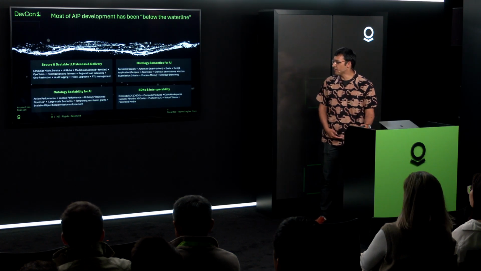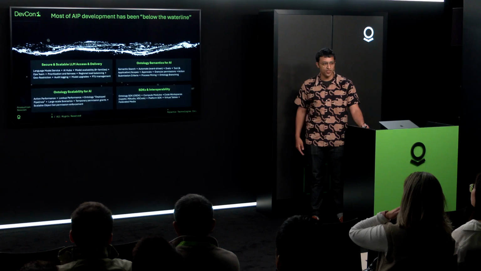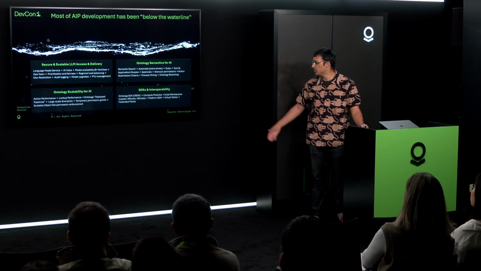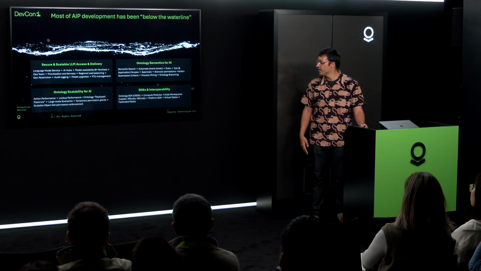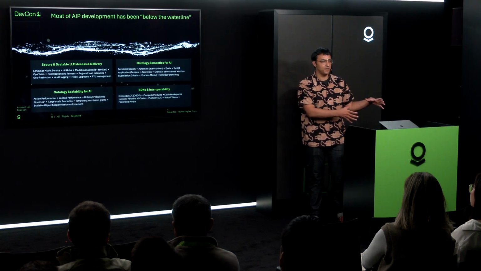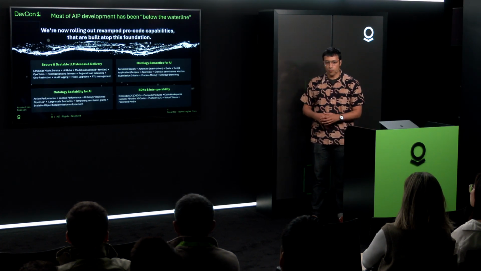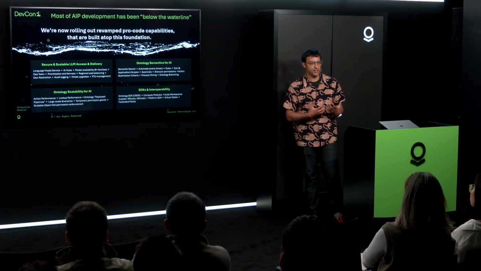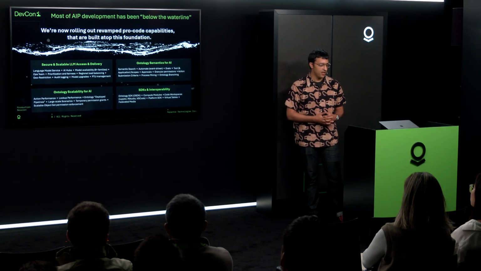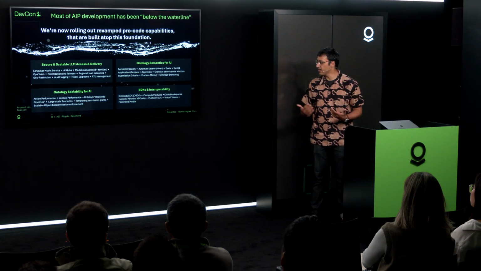And we've made a lot of progress, even just to pick a random one here, with action performance. Our action performance is more than 10x higher than it was when we started on the AIP journey, right? We've made a lot of progress here. Also with compute modules, many of these other tools that you saw, with virtual tables, right? Being able to have a reasoning agent push down compute into an external system. And so we're now in a position where we can really confidently roll out pro-code workflows that sit on top of the same foundation and really feel good about what will happen when people start building on this.